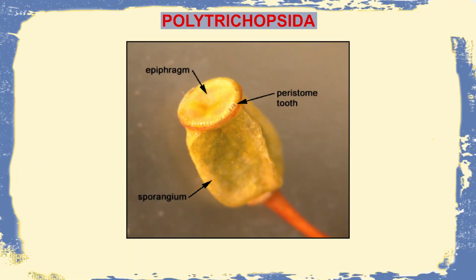On seeing the sporangium structure, it has a specific region known as the epiphragm. The epiphragm is a circular membranous structure which covers the capsular mouth. This epiphragm is present only in Polytrichopsida and certain other groups, and by seeing characteristics like the epiphragm, which acts as a covering layer on top of the sporophyte, we can categorize plants having these features as belonging to the group Polytrichopsida.